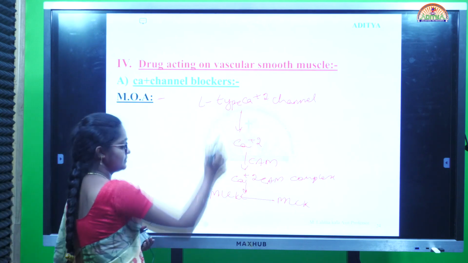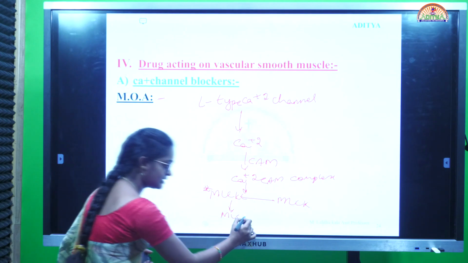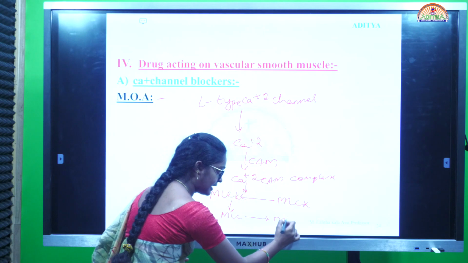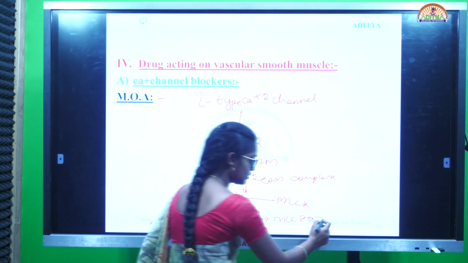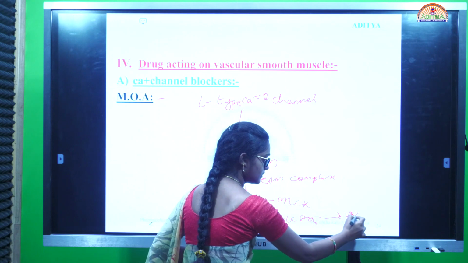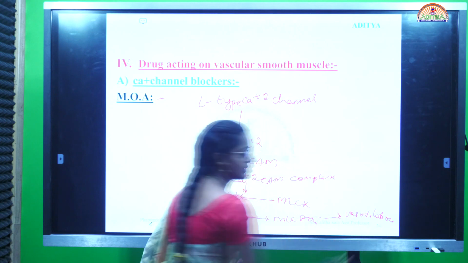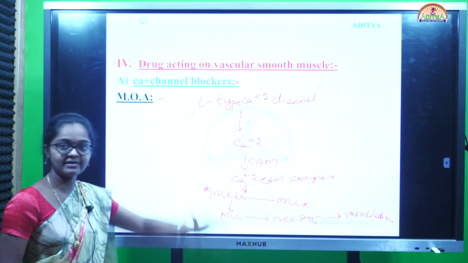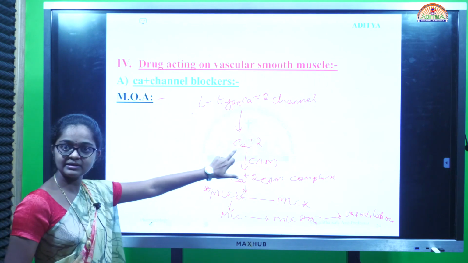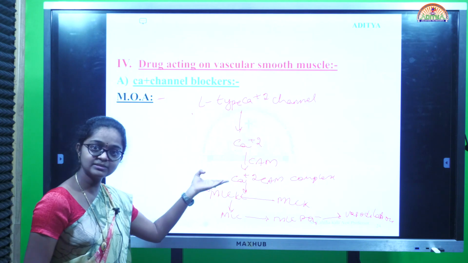Here what happened? It releases the myosin light chain and phosphorylates it to myosin light chain phosphate, and causes vasodilation. Here the L-type calcium channels present in the vascular smooth muscles release the calcium, which binds to CAM and forms the calcium-CAM complex.